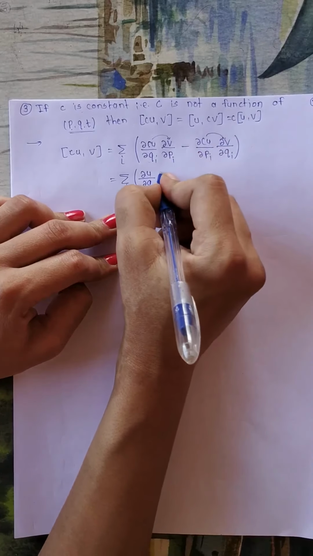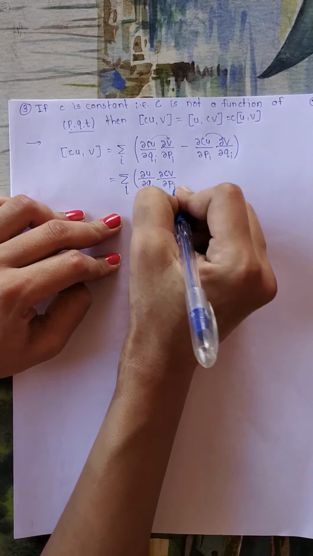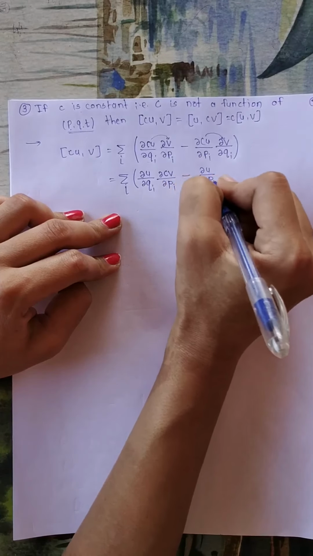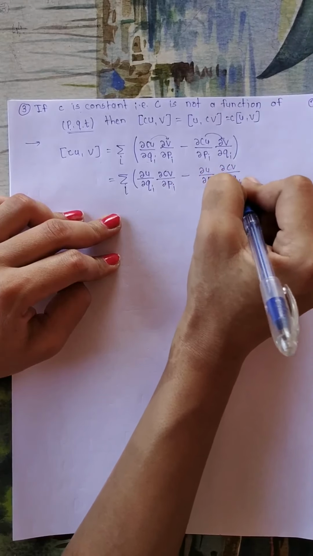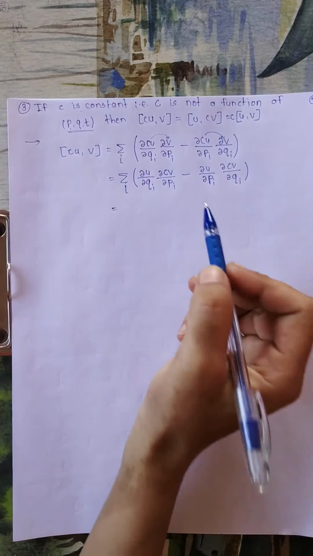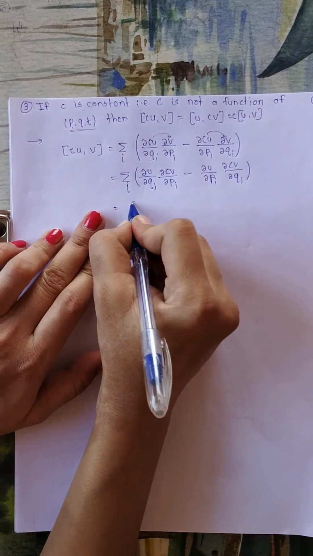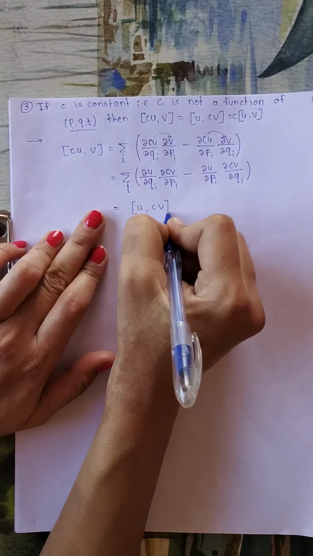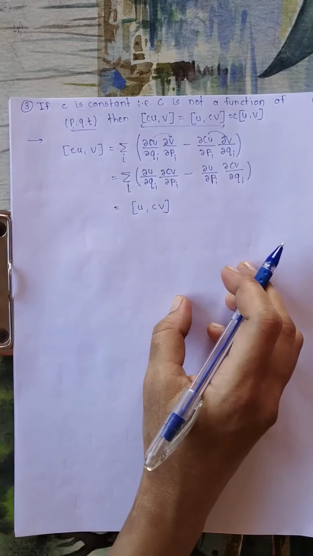So we will write here ∂(cv)/∂pi minus, same for this, ∂u/∂pi, ∂(cv)/∂qi. And by the definition of the Poisson bracket, this is nothing but the Poisson bracket of u and c into v. So we have proved half of our identity.